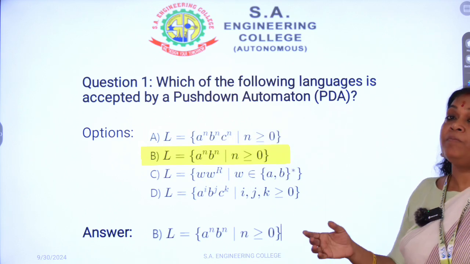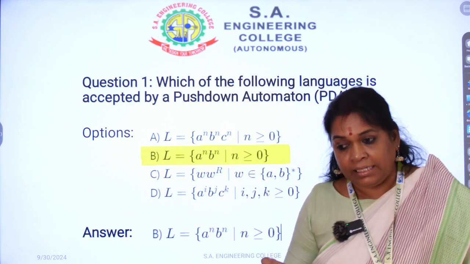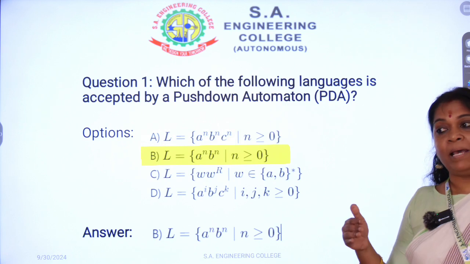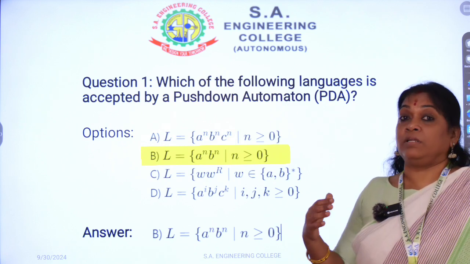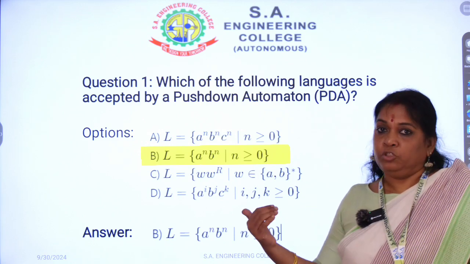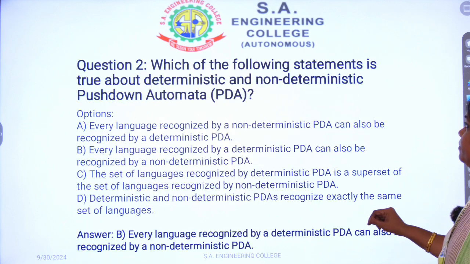In that way, equal numbers of characters will be verified. For that reason, a push-down automata is used to verify open and close parentheses in the case of parentheses verification, which is easily verified by a push-down automata. Then let us move on to the next question.